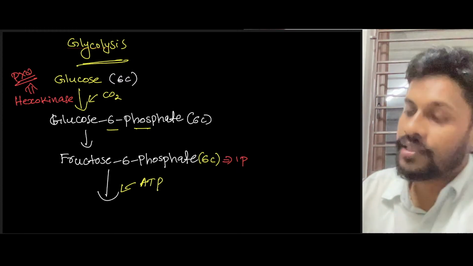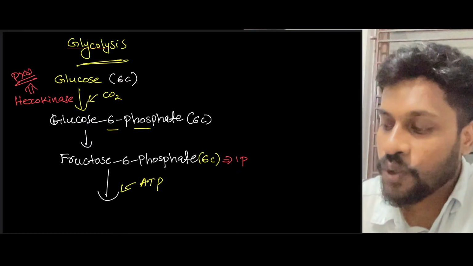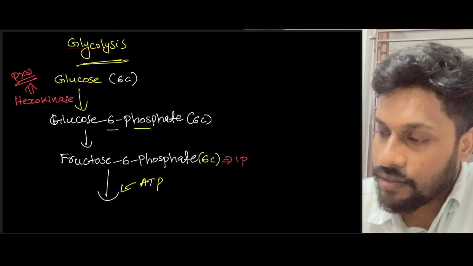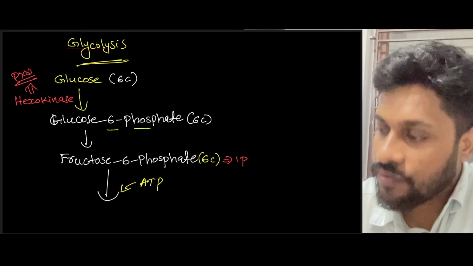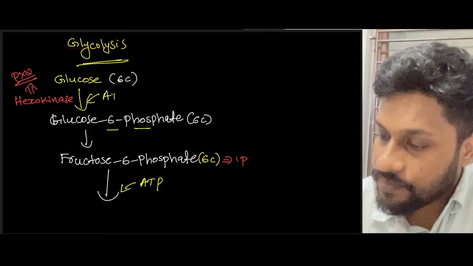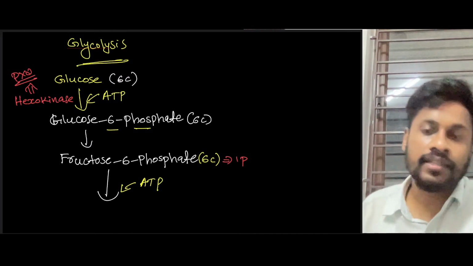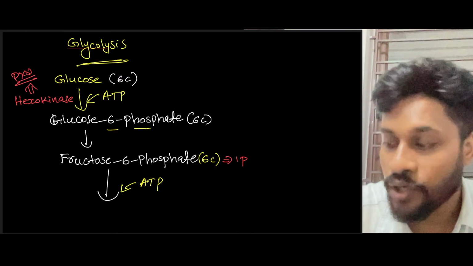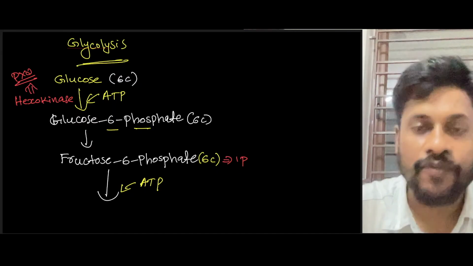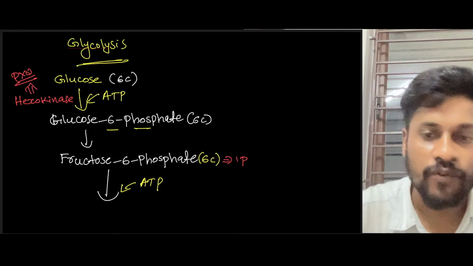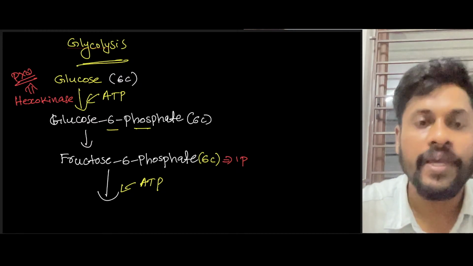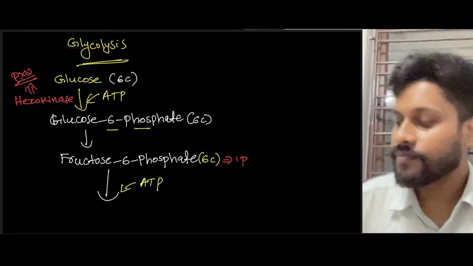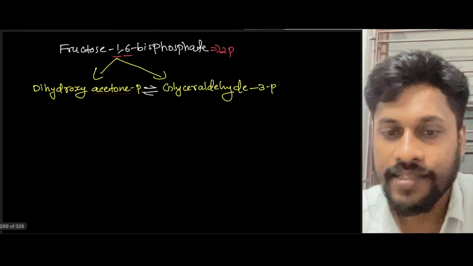I think I made a mistake. During the first step, which means from glucose to glucose 6-phosphate, what will be added, guys? There will be addition of ATP, because here the number of phosphates is changing. Glucose has 0 phosphate. Glucose 6-phosphate has one phosphate. So during this conversion, extra phosphate will be added. Okay, fine.